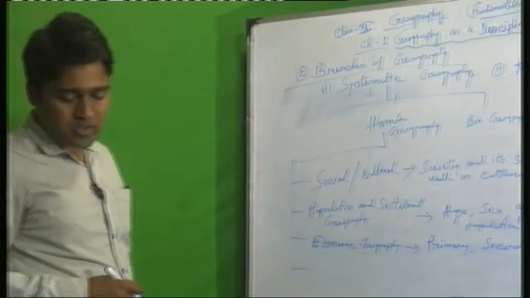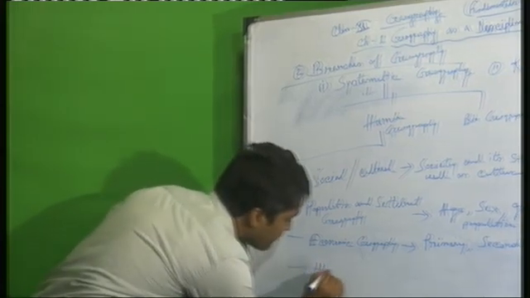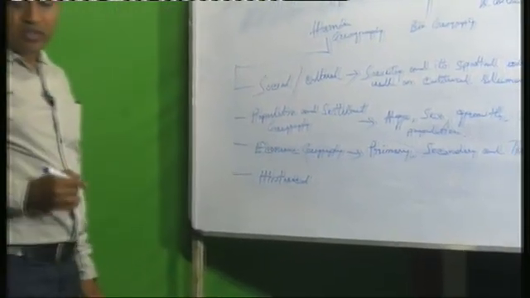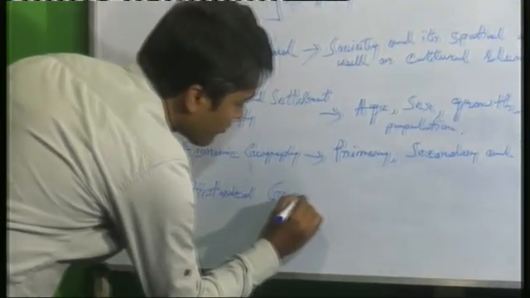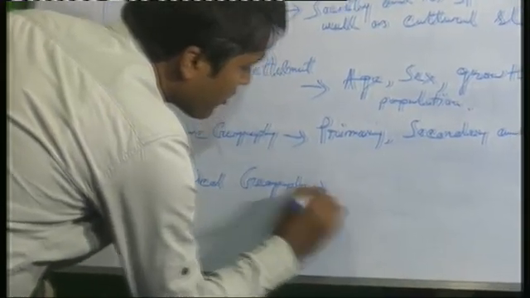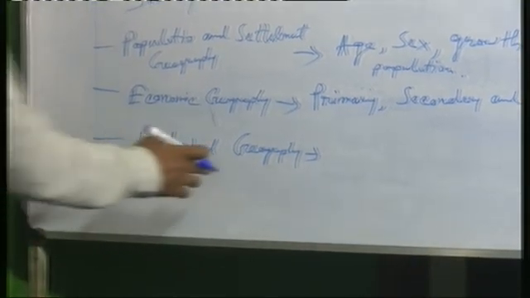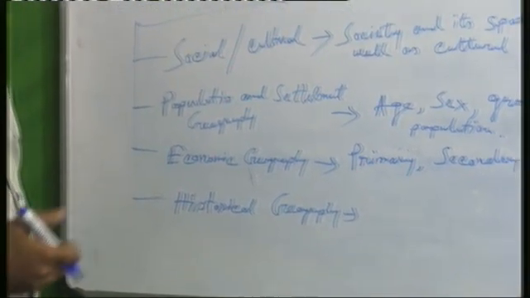And the next portion of human geography is historical geography. Historical geography means different historical regions related with particular places.